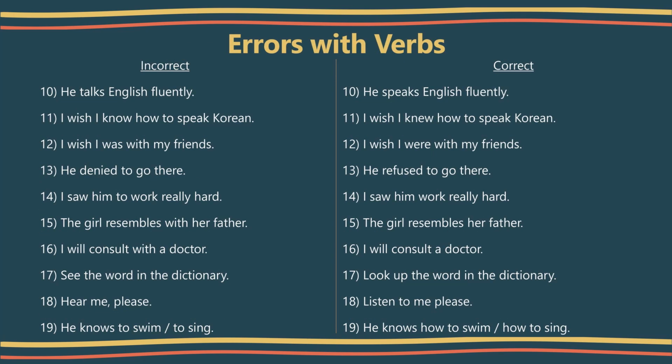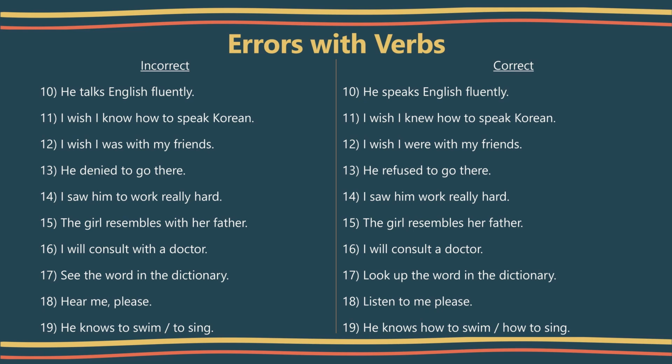Next, he talks English fluently. Instead of talks, we must use speaks. He speaks English fluently. Note here, talk focuses on a speaker and at least one listener, and speak focuses only on the person who is producing the words.